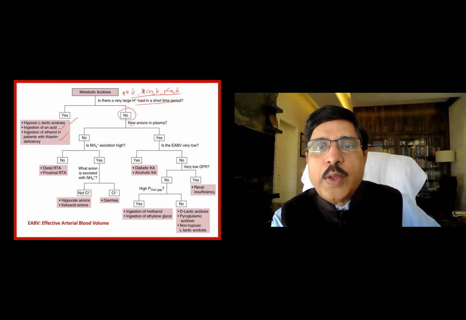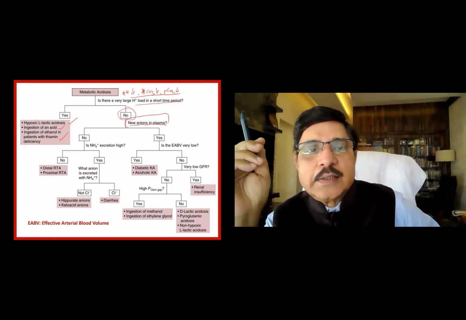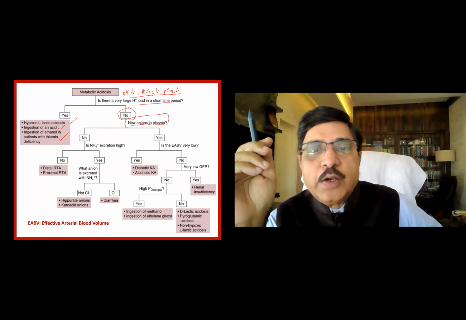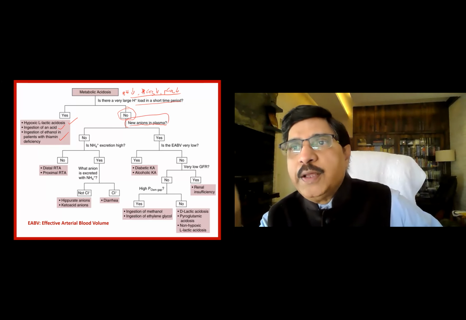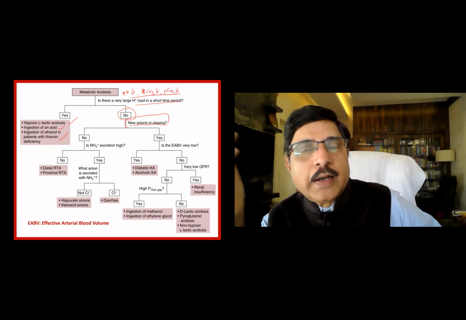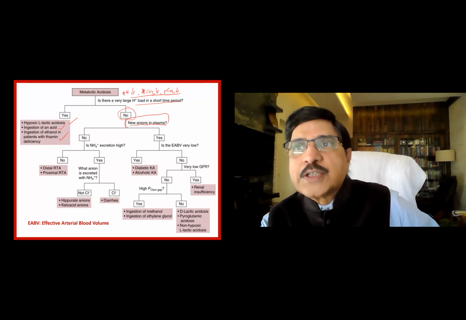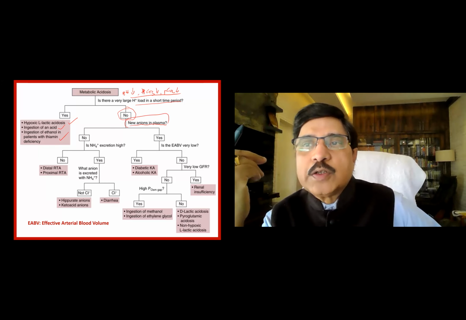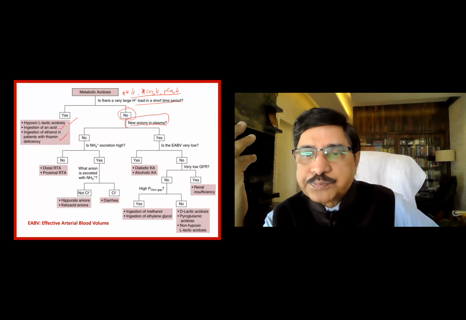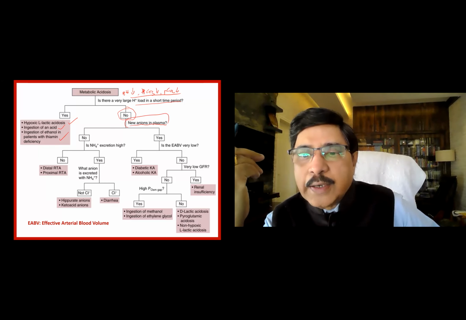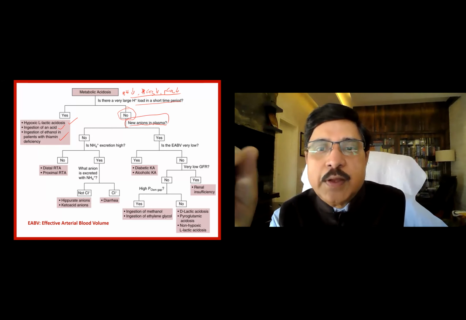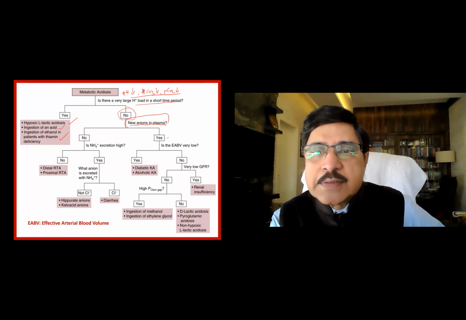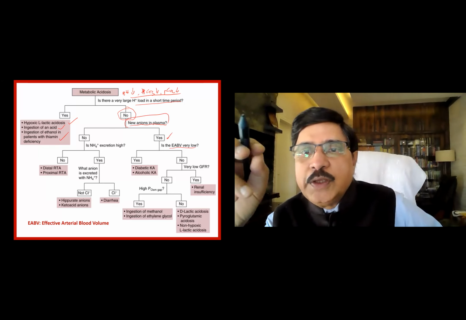Or no, there is no evidence of any excess acid added to the body in a short time. Are there any new anions in the plasma? You think about that. Other than these things, any other anions could have gone into the plasma. What are those anions? Could be keto acids, could be beta-hydroxybutyric acid, it could be acetoacetic acid due to diabetic ketoacidosis, or could be other acids that are added to the body.